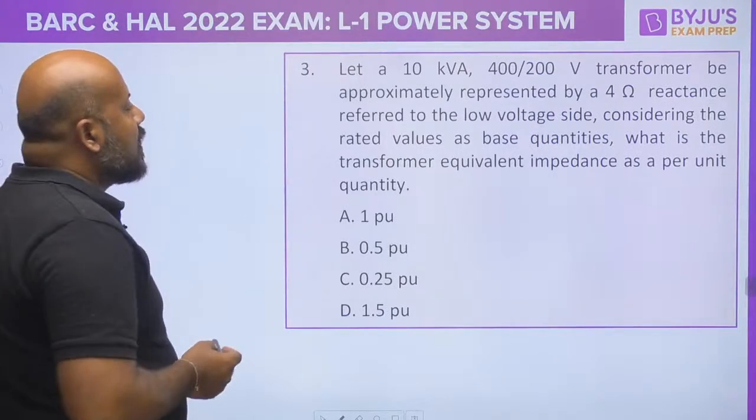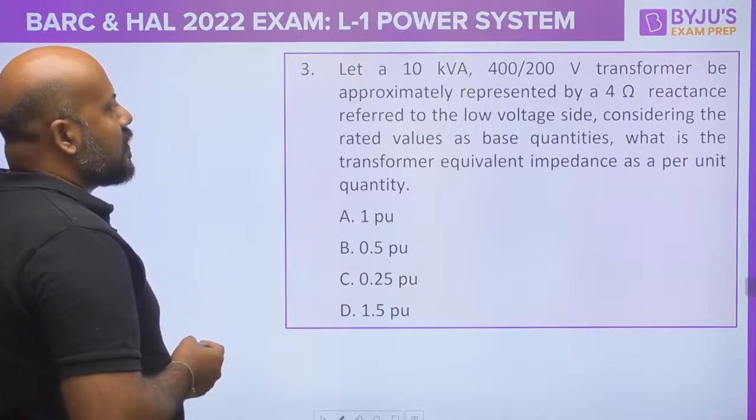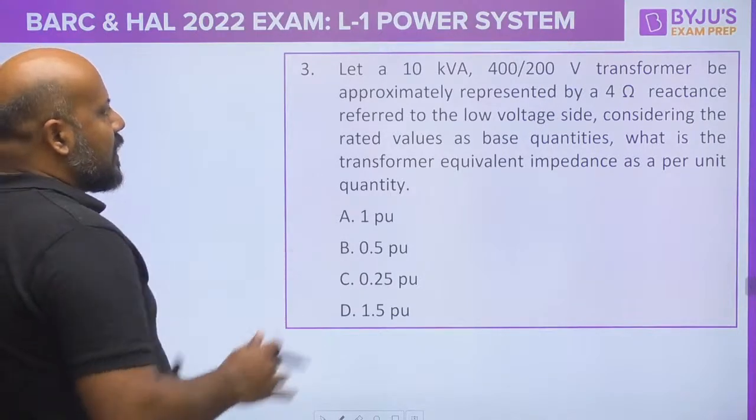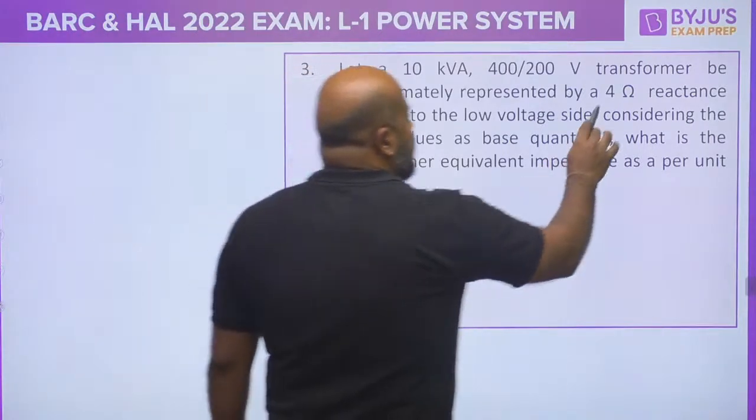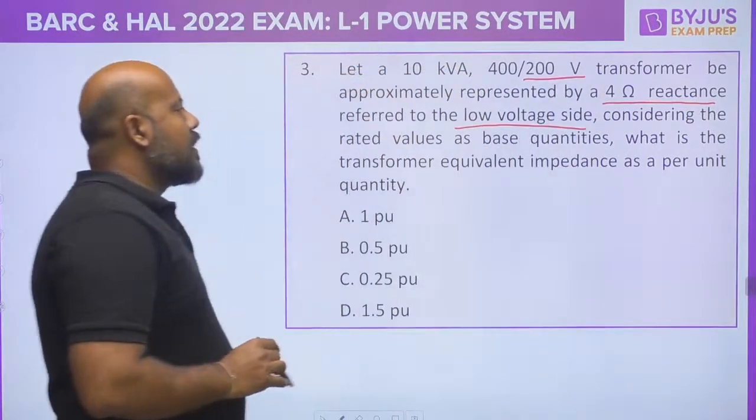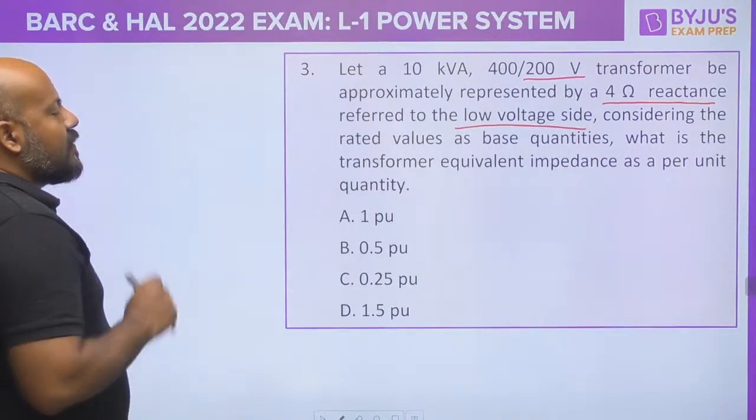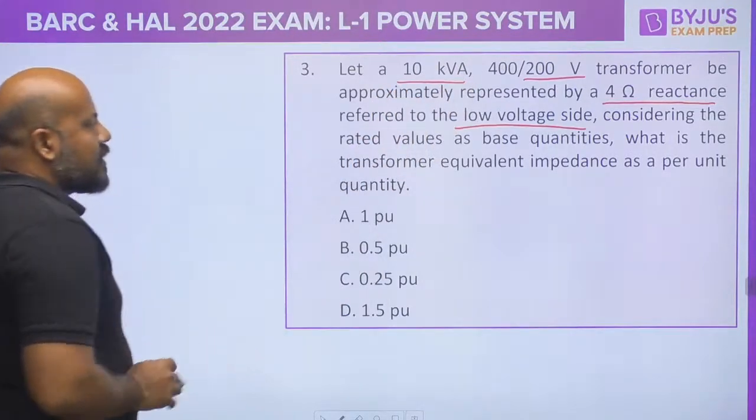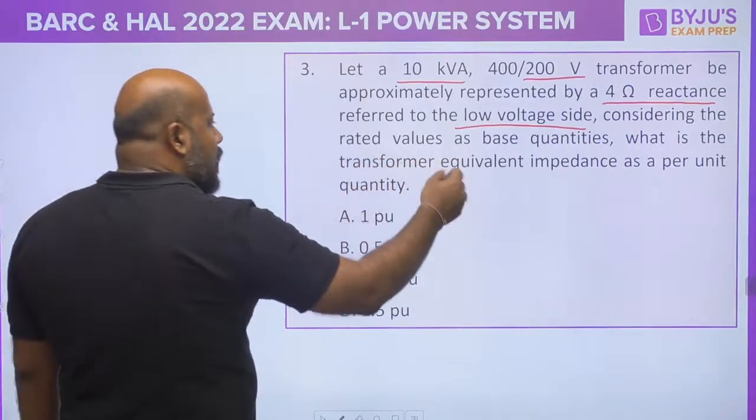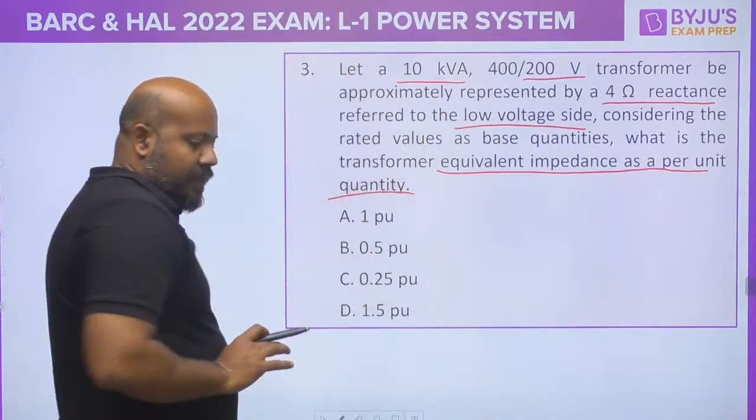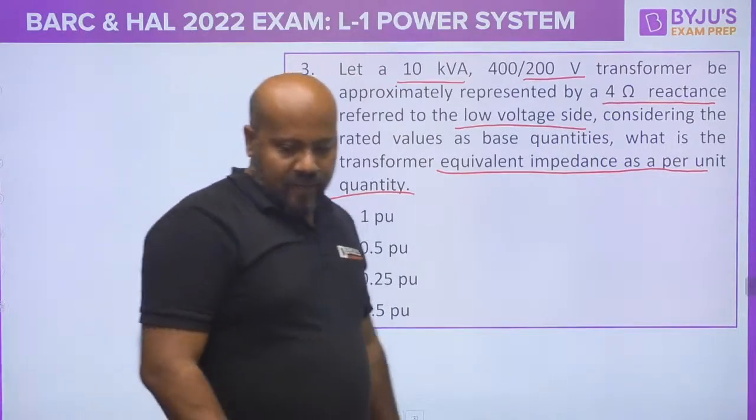It says there is a 10 kVA, 400/200 volts transformer which needs to be approximately represented by a 4 ohm reactance referred to the low voltage side. What is the low voltage side? 200 volts. Considering the rated values as the base quantities, what is the transformer equivalent impedance as a per unit quantity? So everybody just tell me.